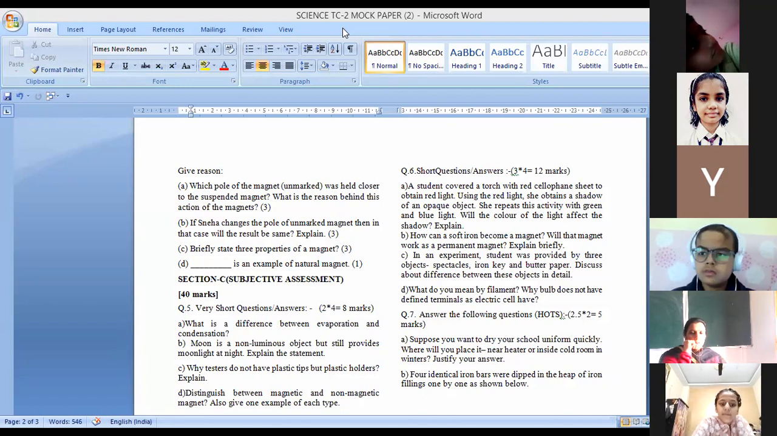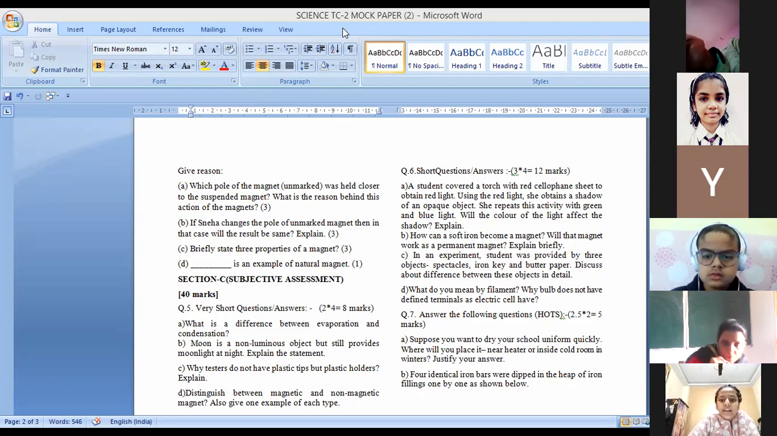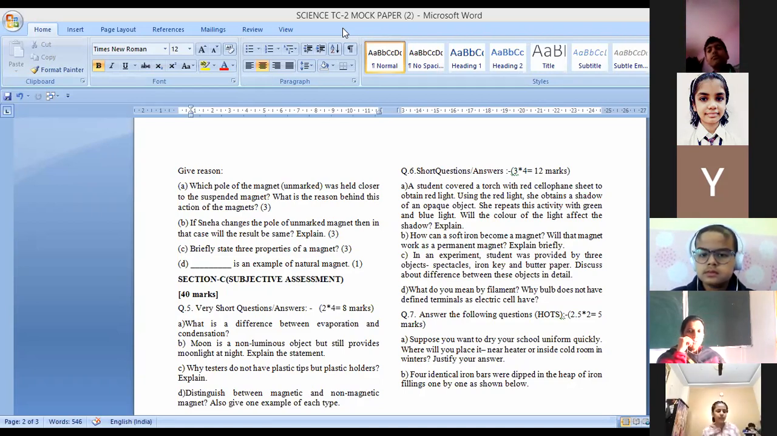Ma'am, can I give? Yes, give. An opaque object does not change the color of its shadow. It's only the color black, and any type of color like green, red, and blue does not change the color of the shadow. Okay, very good.